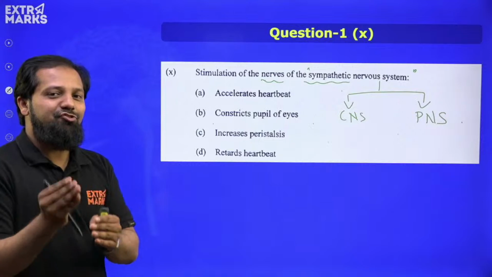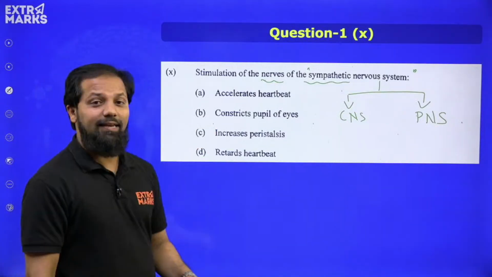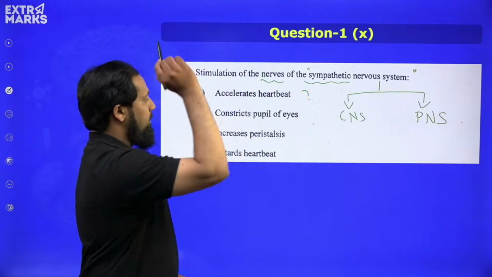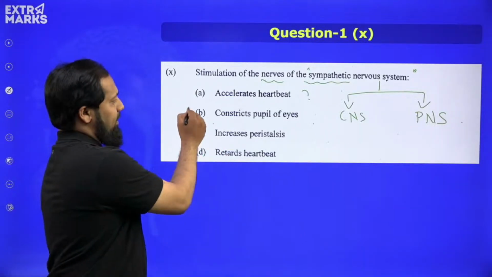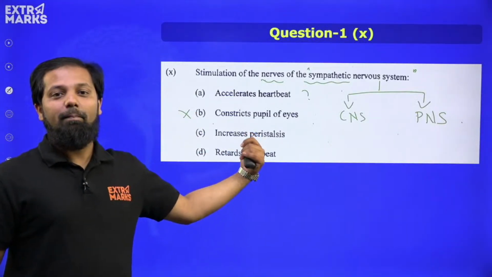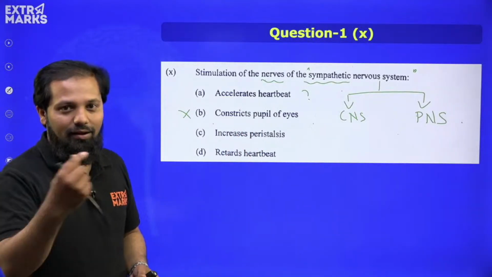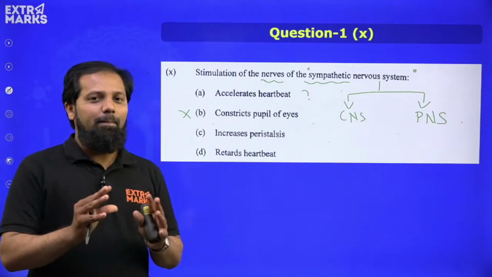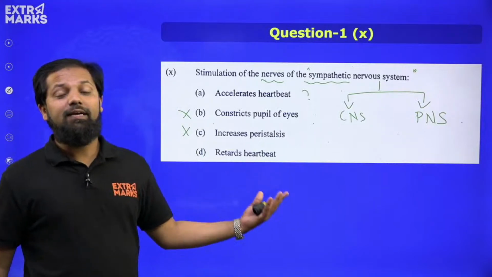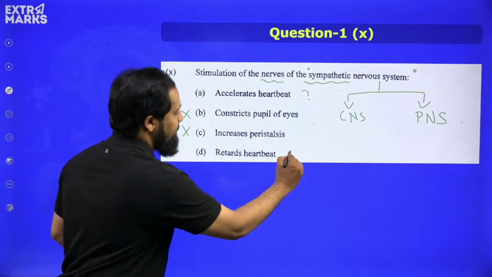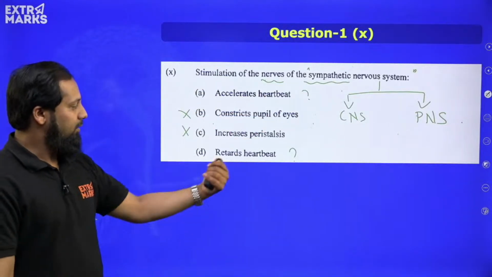Now when you look at these four options, which is that option that is generally experienced when a person is hyperactive? So is it option A, accelerates heartbeat? Maybe. Is it option B, it constricts the pupil of the eyes? This is incorrect. Is it increased peristalsis? Peristalsis is anything which is related to the digestive system. So obviously peristalsis will not be the correct answer, right? And then retards the heartbeat. So there are two options which are contradicting each other, right? One is accelerating heartbeat, the other one is retarding heartbeat.